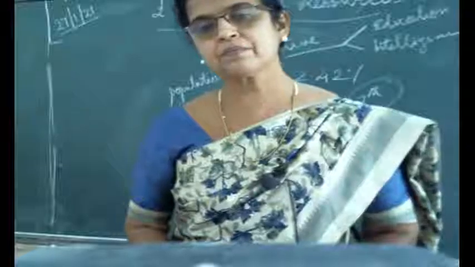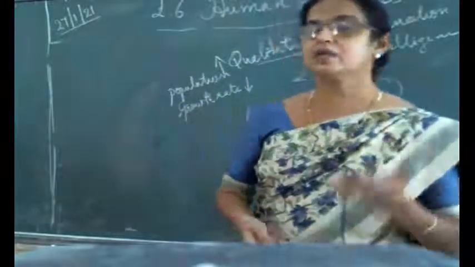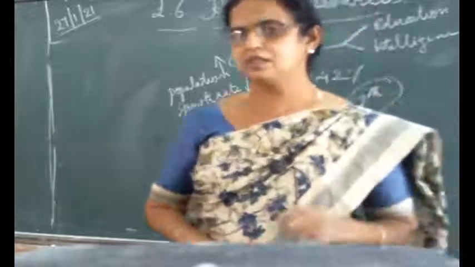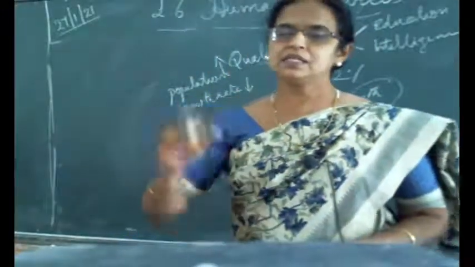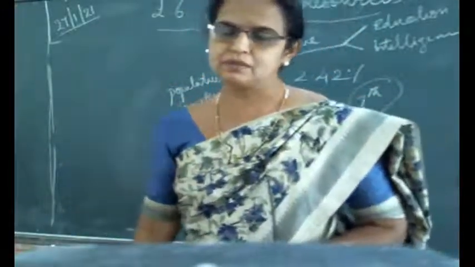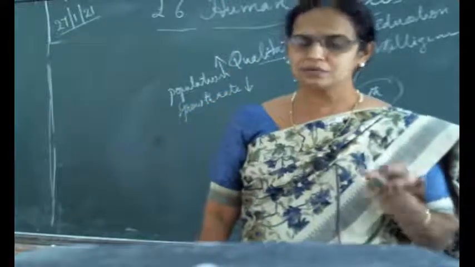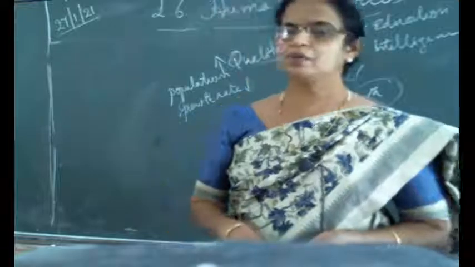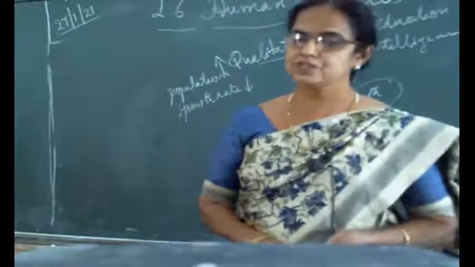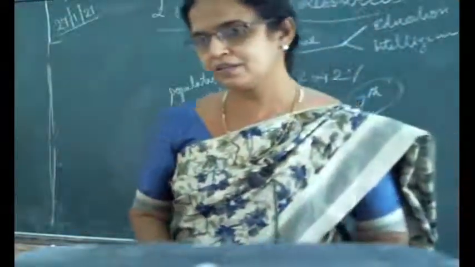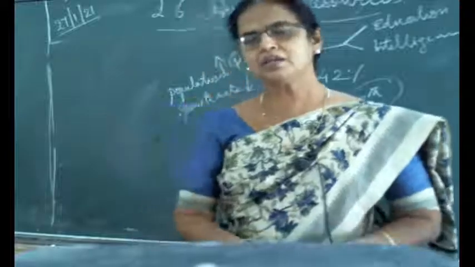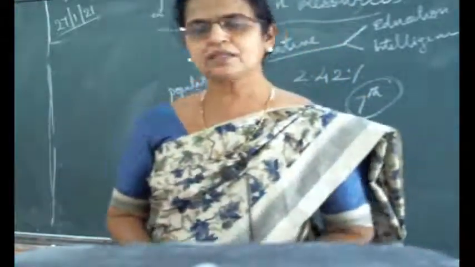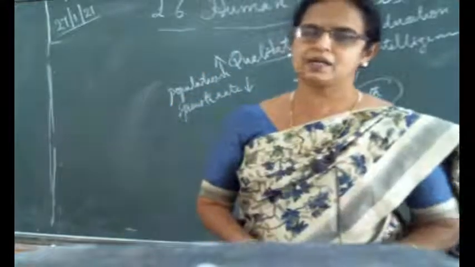What do you mean by famine? Poverty, not getting food. About drought we had seen in the previous classes. As a result of drought, what happens? Famine happens because when droughts take place, as a result, agricultural production will not be there. If agricultural production, crops are not there, what can you eat? You may be having enough money in your hands, but you cannot eat money. The food and other items you must get from the market.